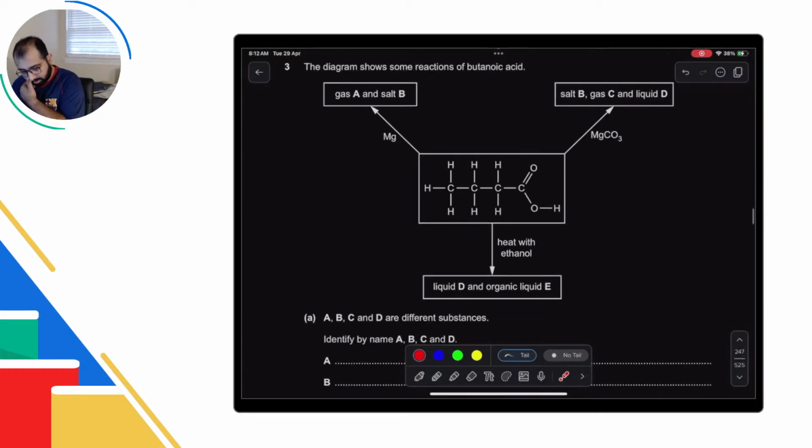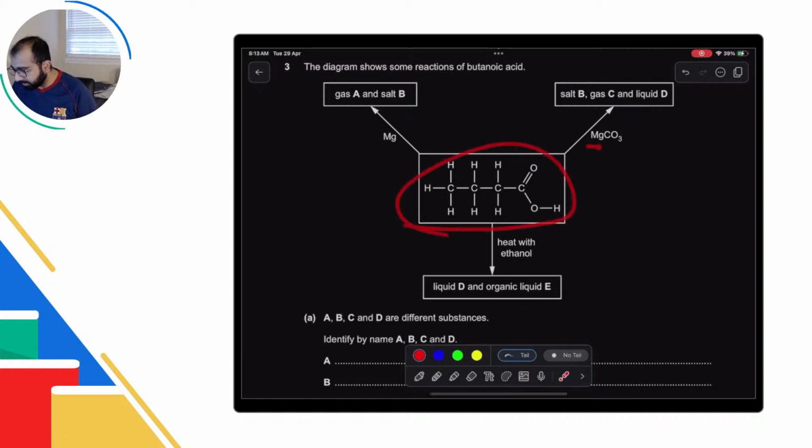Okay, let's do this question. मुझे ये एक अच्छा क्वेश्चन लगा था because it had different reactions of acids, but at the same time this is also organic, so it's an interesting blend of the two topics. First of all, this is an acid, it's reacting with magnesium. So what will happen? Magnesium and this hydrogen are going to react. Hydrogen is going to go as hydrogen gas, and magnesium is the one that is going to come here. So magnesium butanoate, that is the one that we're going to get.